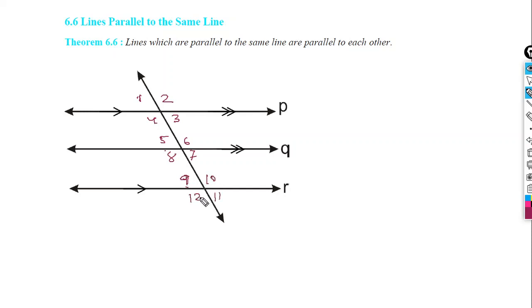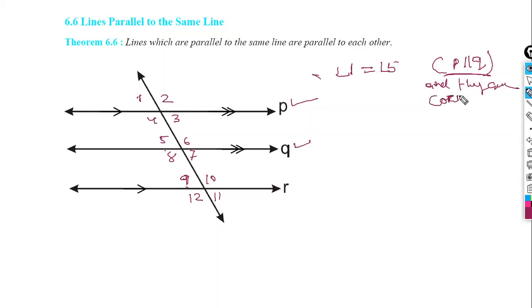Now, as it is given that P and Q are parallel, you can write angle 1 is equal to angle 5. Why? P parallel Q, and they are corresponding angles, angle 1 and angle 5.